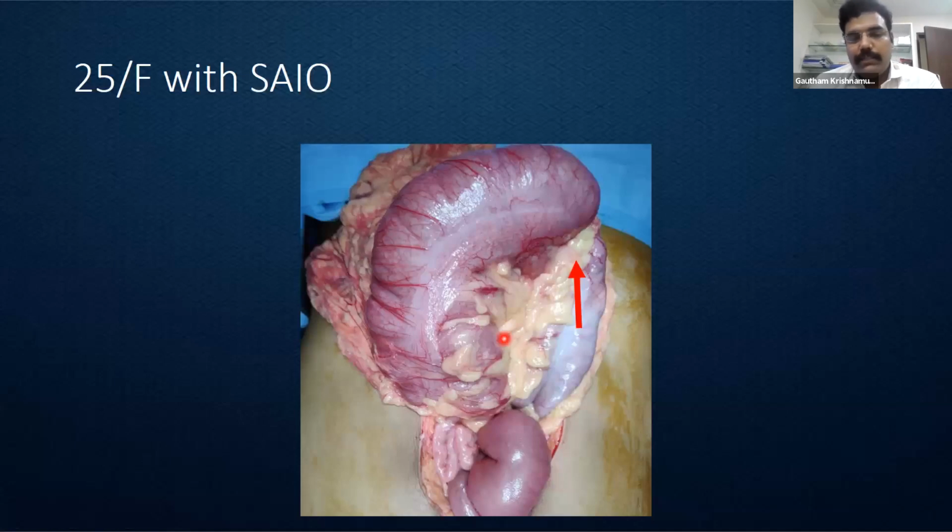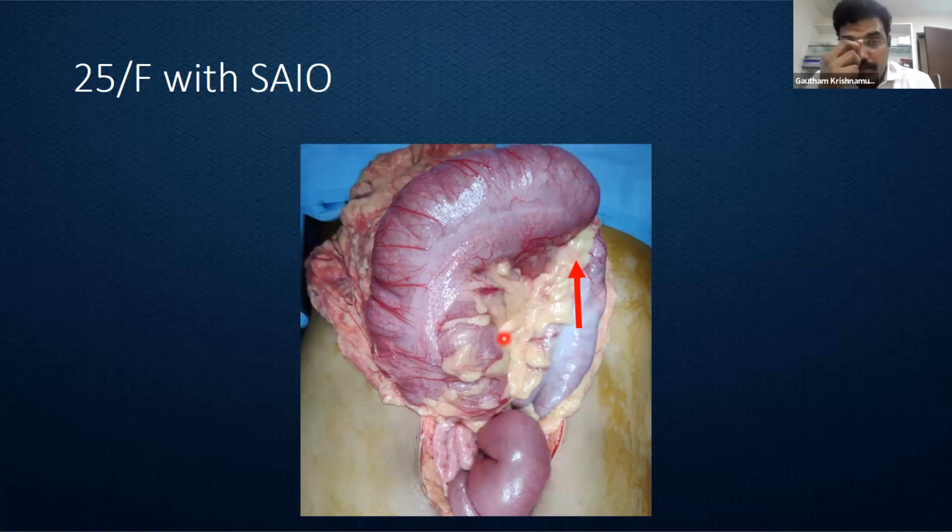So again, all these right-sided lesions, whenever they are feasible for resection, resection will be the first choice. The reconstruction is for the surgeons to decide. If the patient is otherwise having good nutritional status, for example, in both the intussusception patient as well as in the ball valve obstruction patient, they were otherwise doing fine. So we went in for a primary anastomosis.